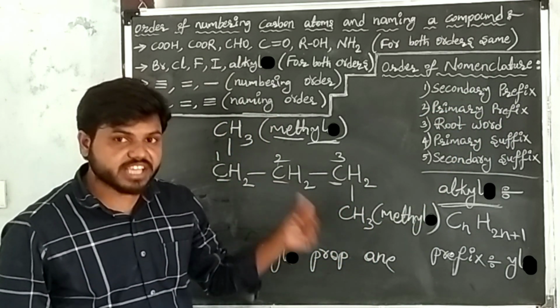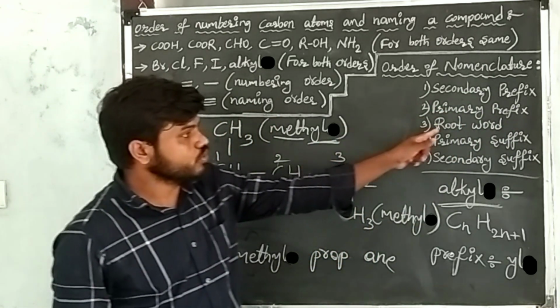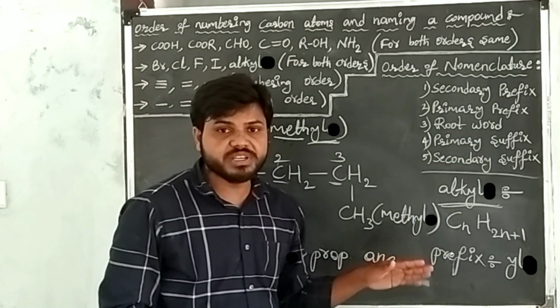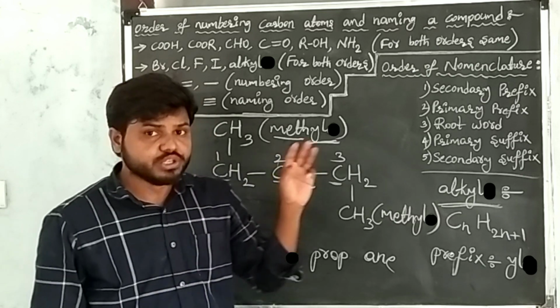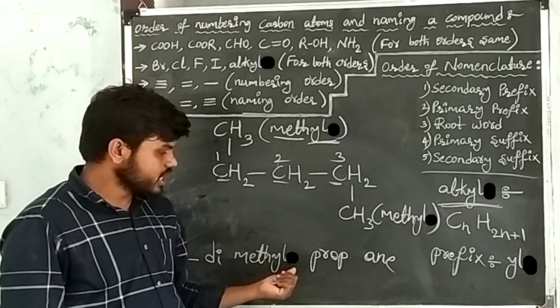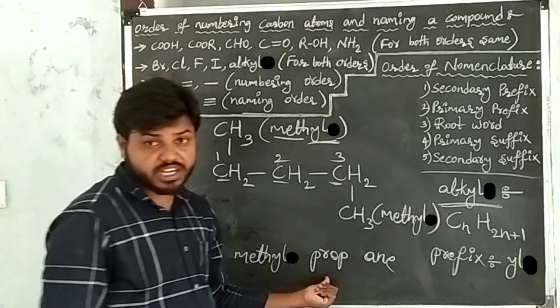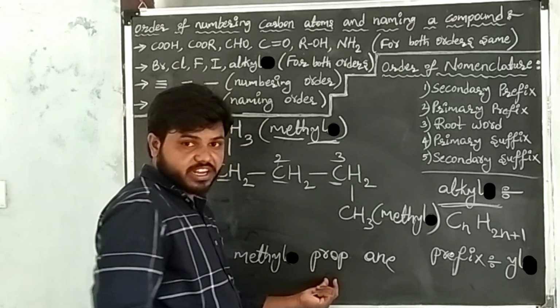The primary prefix here is cyclic. Cyclic is not present, so go to the root word. Root word means the number of carbon atoms. In the given carbon compound, there are 3 carbons. So the root word for 3 carbon atoms is prop. I wrote the root word.